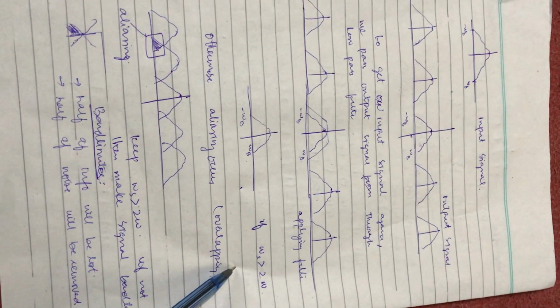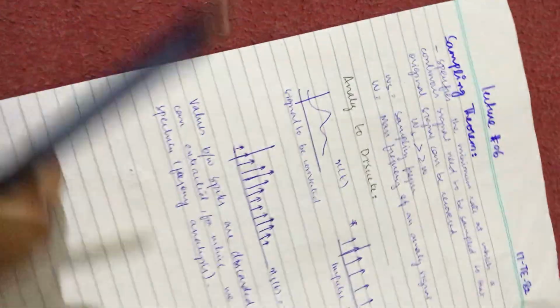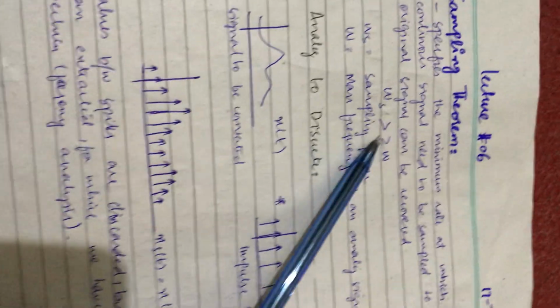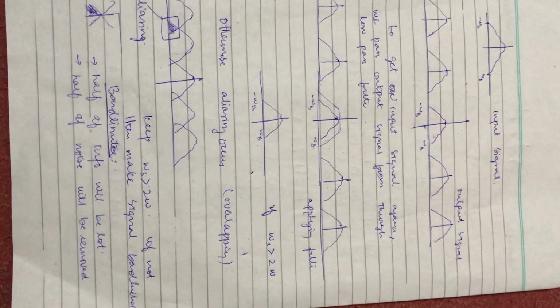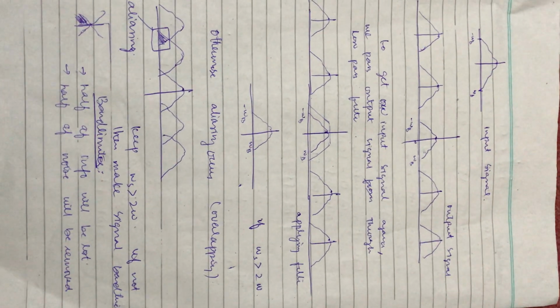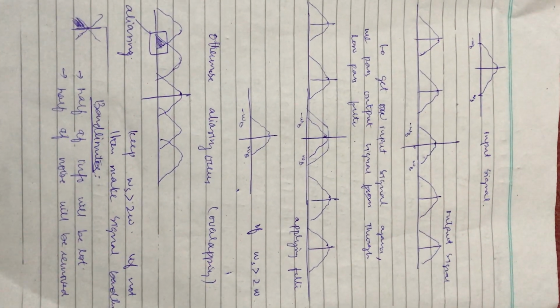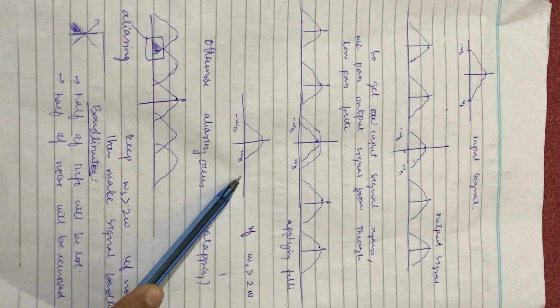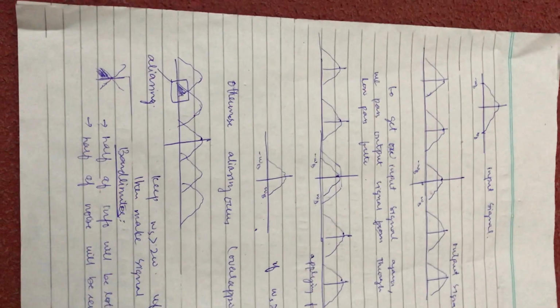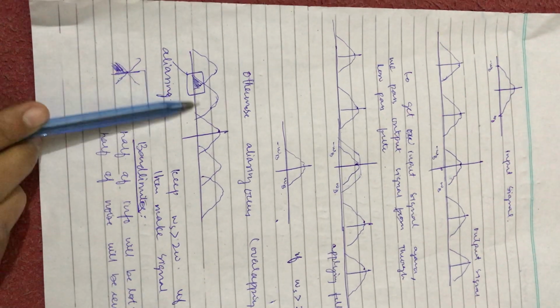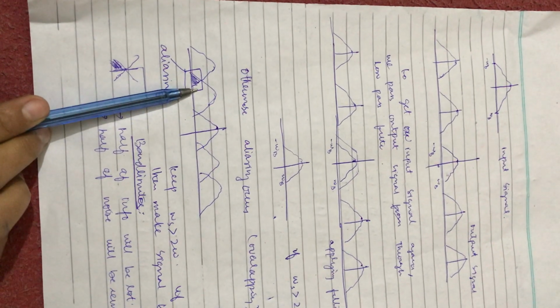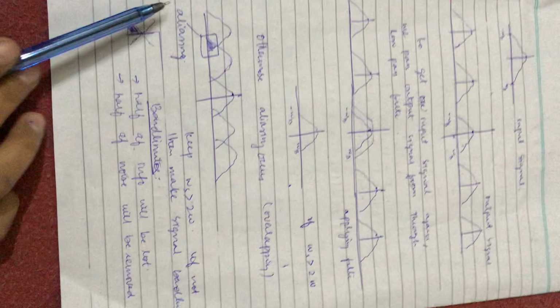What the sampling theorem says is that our sampling frequency must be twice the maximum frequency. So if our sampling frequency is twice the maximum frequency, then we'll get this function back. But if the condition is not satisfied, then aliasing will happen here. Aliasing means the overlapping of two consecutive signals or two spikes.